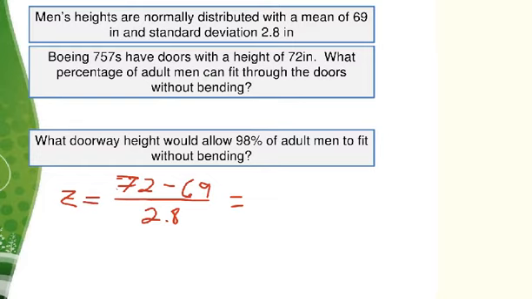Throwing all this into the calculator gets us 0.11. So I'm going to go to the normal distribution table and look up a z-score of 0.11 and find out what percentage is less than 0.11. That will tell me the percentage of men who are under 72 inches.